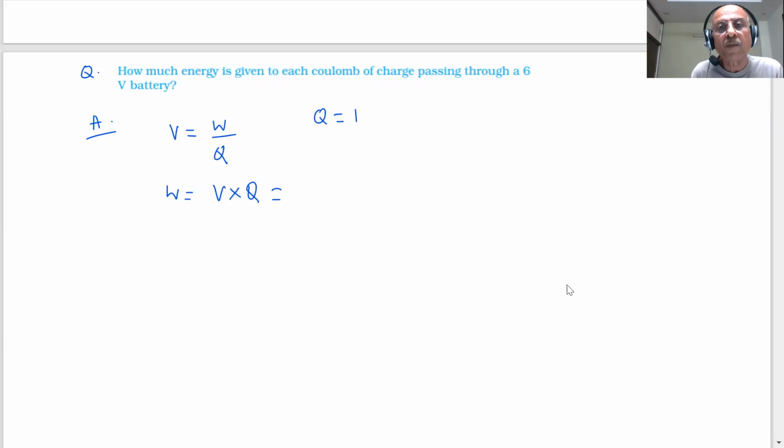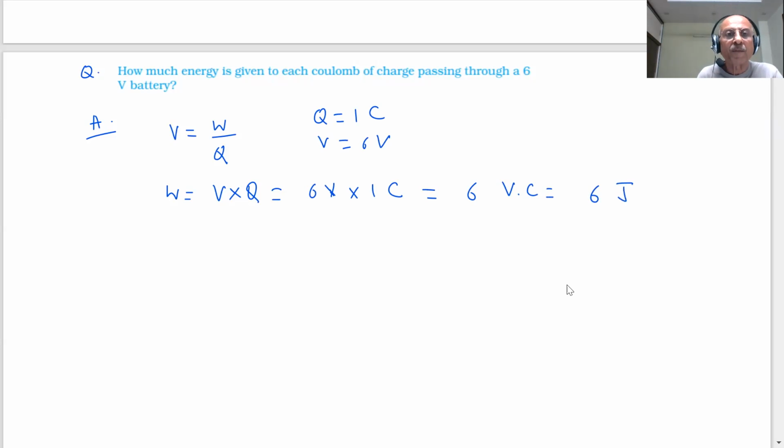Q is 1 coulomb, V is 6 volt. So what you will get? 6 volt into 1 coulomb, that will be called 6 volt coulomb, which will be equal to 6 joules. Okay? The energy will be 6 joules, students. Is it okay?